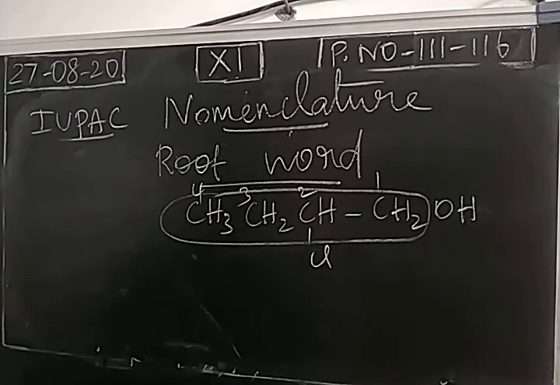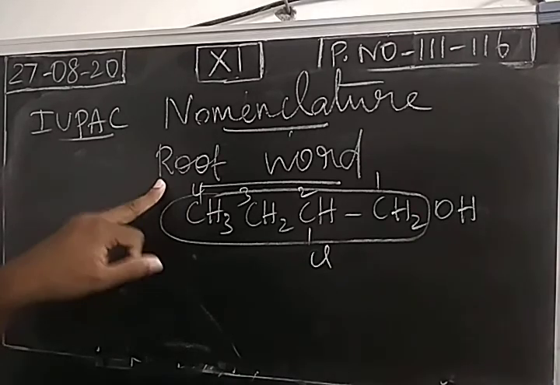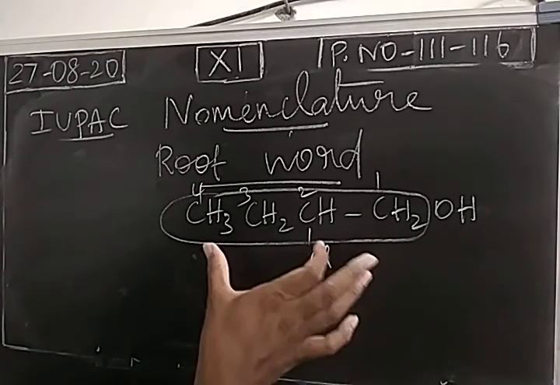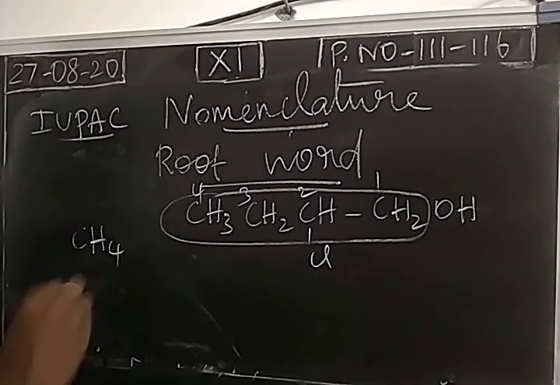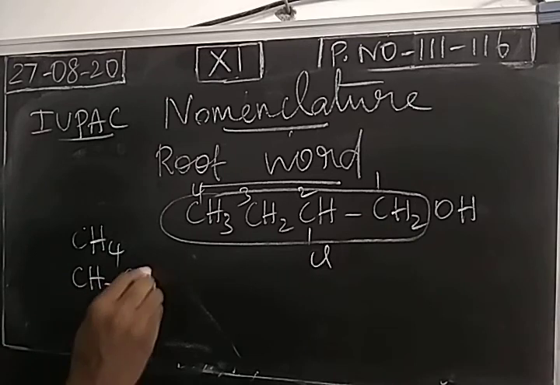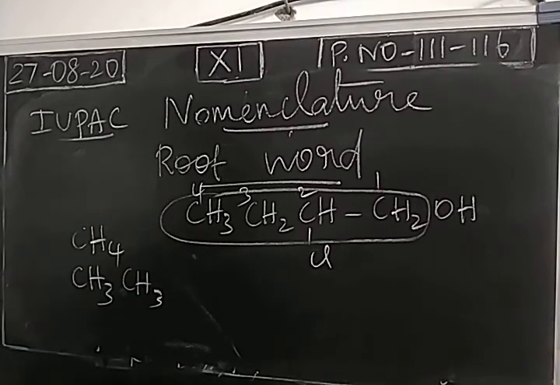Prefix is 2-chloro. What is the root word? Root word is the name of chain. Based on number of carbon atoms in the chain, we will write a root word. We know the name of alkanes. As we studied in 10th, we know the name of alkanes. CH4, CH3-CH3, and CH3-CH2-CH3.